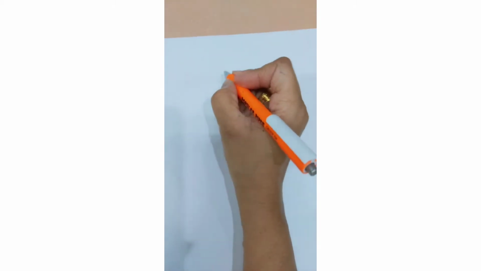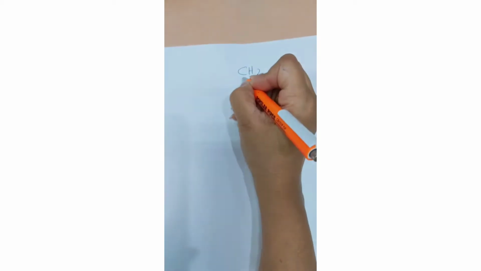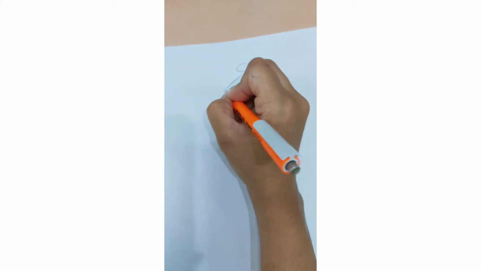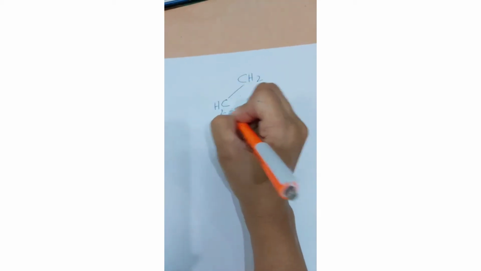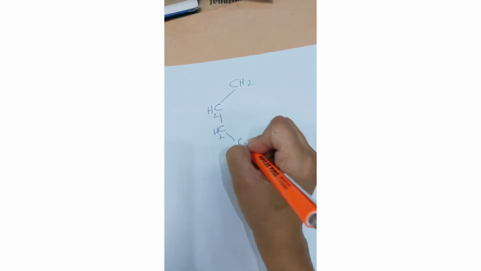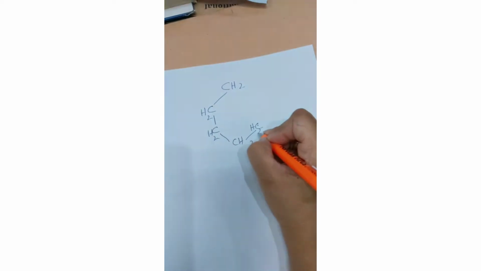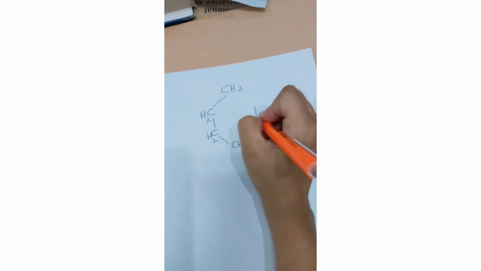Now the structure of cyclohexane is as follows. You can see, the structure for cyclohexane is CH2, CH2, CH2, CH2, CH2, again a CH2.